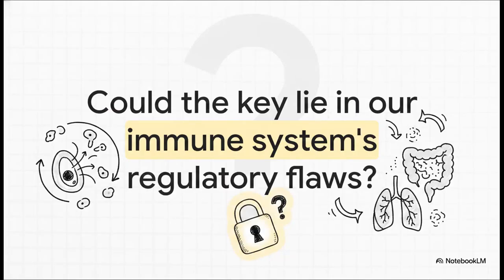Which leaves us with a really fascinating thought to wrap up this explainer. With elusive environmental triggers and such complex genetics at play, could the key to curing sarcoidosis actually lie hidden within our immune system's own regulatory failures? Until we finally identify that mystery antigen, understanding our own immune system's miscalculations might just be the ultimate key to solving sarcoidosis once and for all.